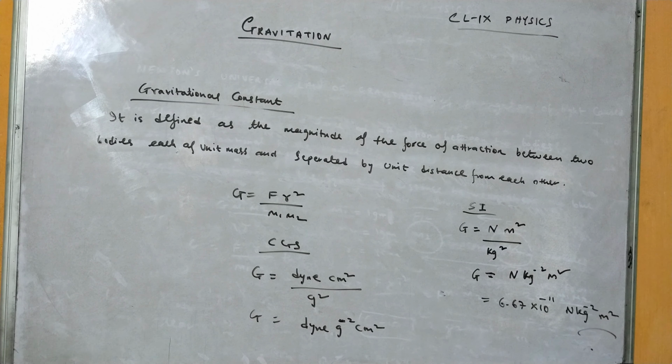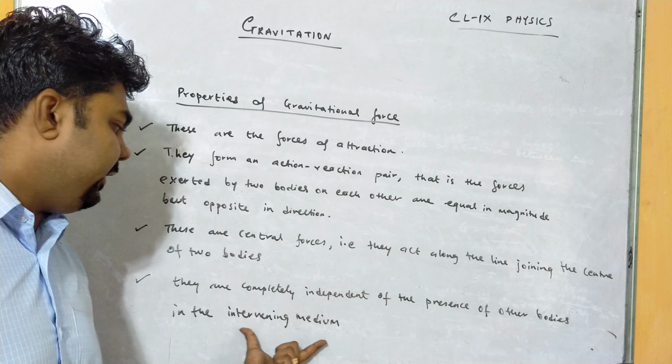Third point, these are central forces. That is, they act along the line joining the center of two bodies. That means whenever we consider two bodies attracting each other, the force of attraction is always calculated from center to center, right? The distance between two bodies is calculated from the center of one body to the center of the other body. Therefore, gravitational force is said to be a central force because the force acts along the line joining the center of two masses.